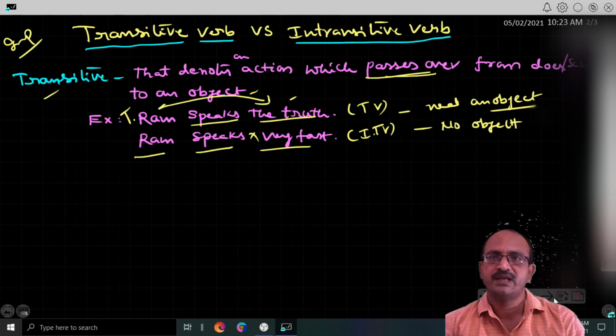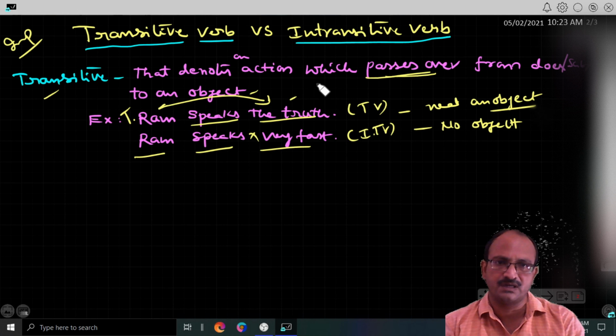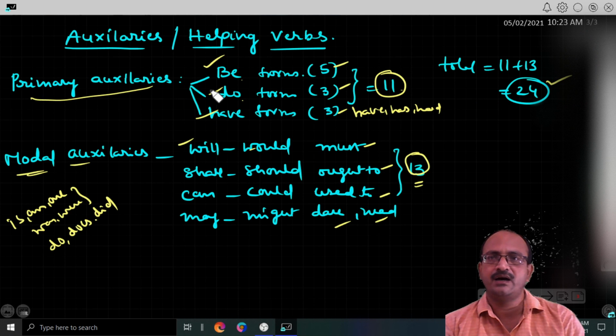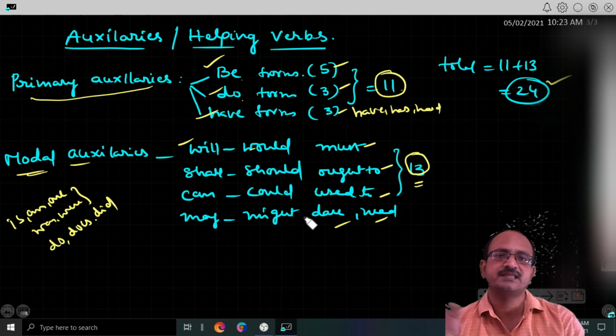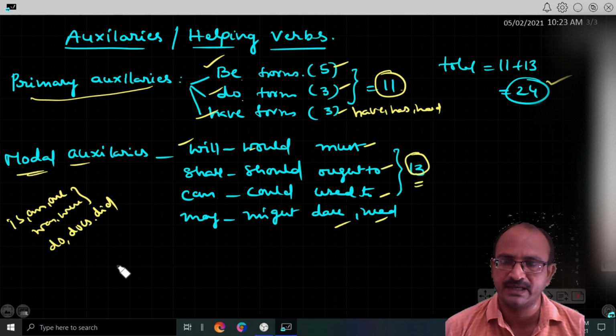And come to the transitive and intransitive verbs. So transitive verbs need an object, that is a transitive verb. That intransitive verb is the one which doesn't need an object, because the action does not pass over from the subject to the object. And next one, auxiliaries, a very important thing. Primary auxiliaries, these 11, and modal auxiliaries, these 13. So 11 plus 13, altogether we have 24 helping verbs.